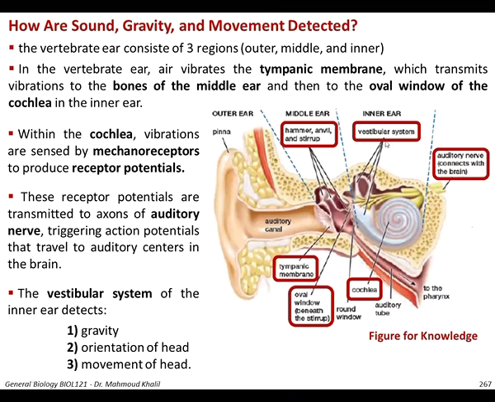So the vestibular system, you can see here, of the inner ear detects mainly three things: gravity, the orientation of the head, and the movement of the head.